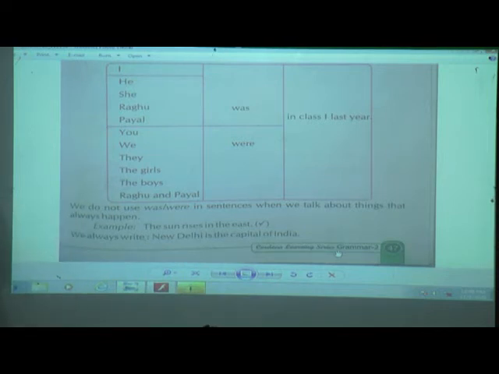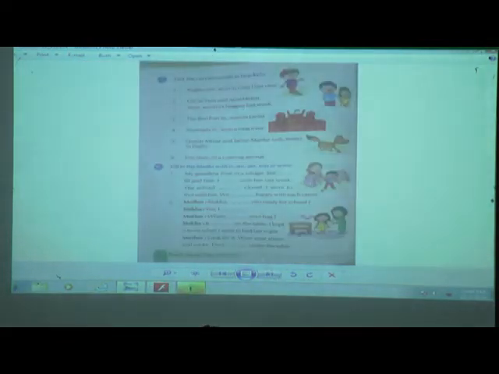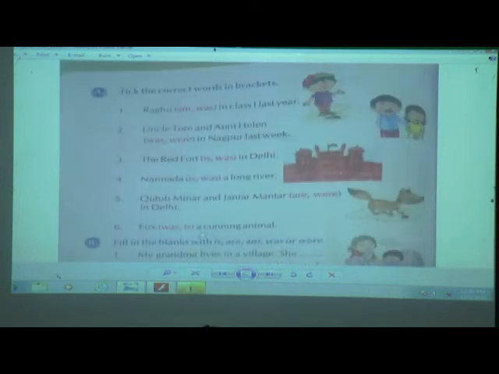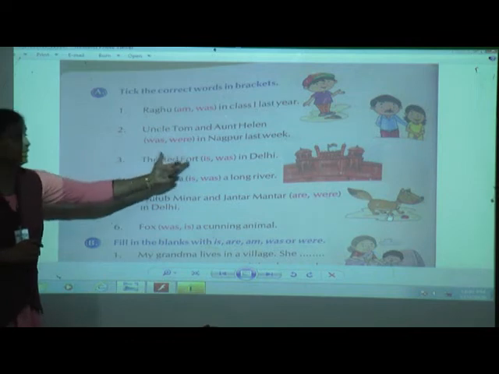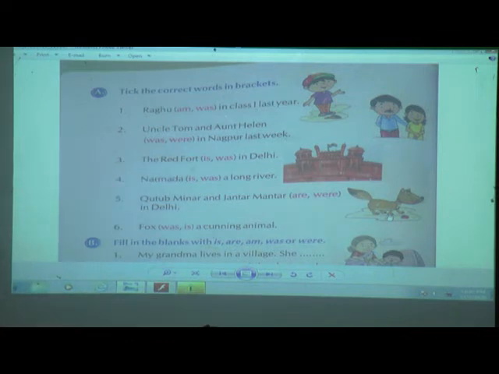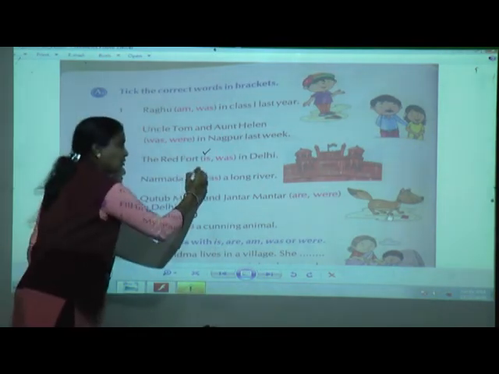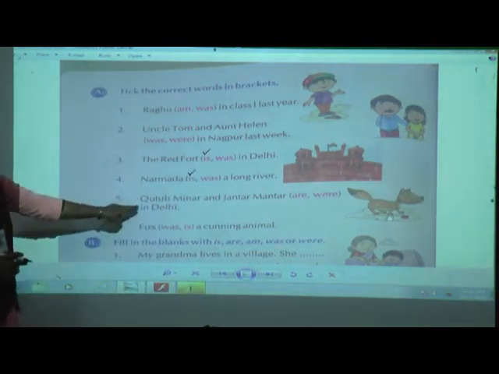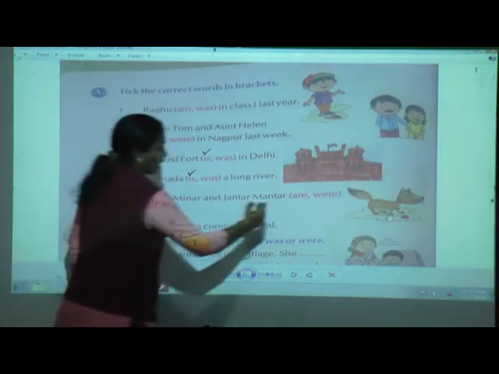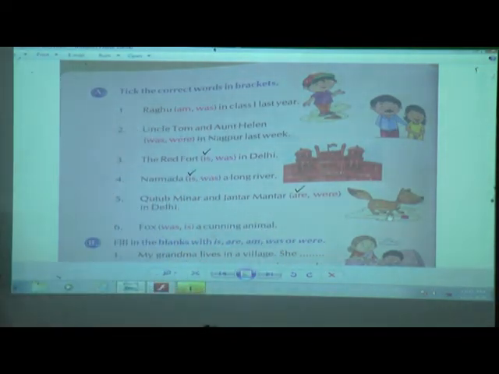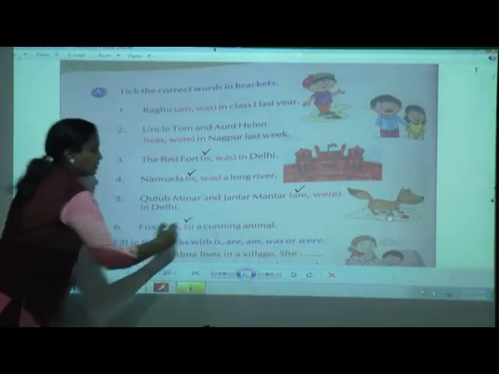The sun rises in the east. New Delhi is the capital of India. And even children, you have seen in this exercise many things. Am I right? For example, the Red Fort is in Delhi. Right? We have seen here the Red Fort is in Delhi. Narmada is a long river. Qutub Minar and Jantar Mantar are in Delhi, and fox is a cunning animal.